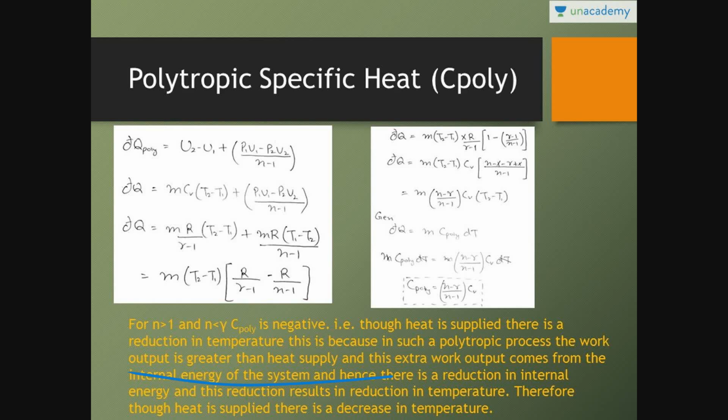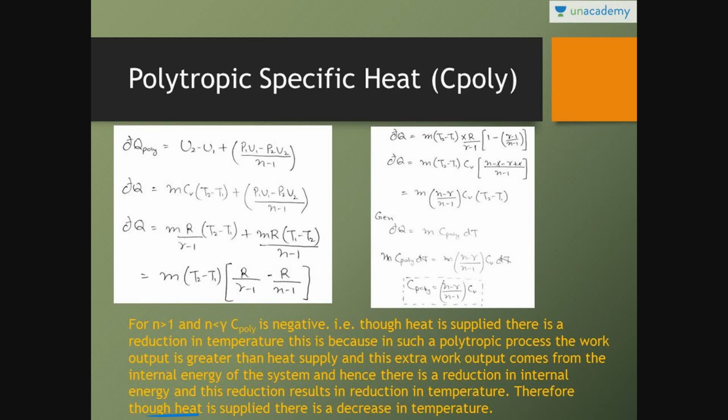The theory is that whenever you supply heat, the work output increases. The work output increases, and definitely the internal energy will decrease. The work output is greater than the heat supply, and this extra work output comes from the internal energy of the system. There are two concepts. One is the polytropic specific heat, which is negative, and the other is that the temperature decreases because the internal energy decreased. This extra work output comes from the internal energy of the system, and hence there is a reduction in internal energy. And I told you that whenever the internal energy decreases, temperature will decrease.